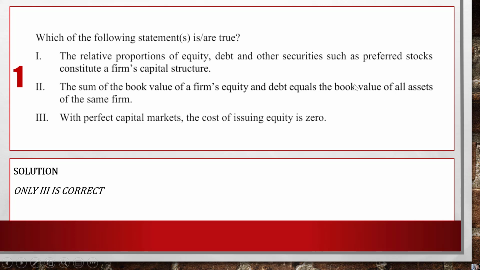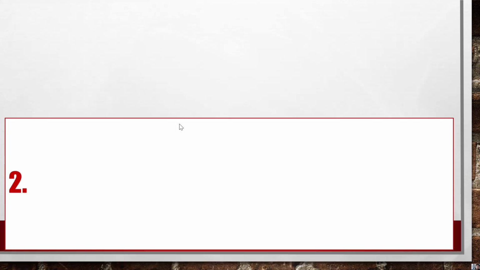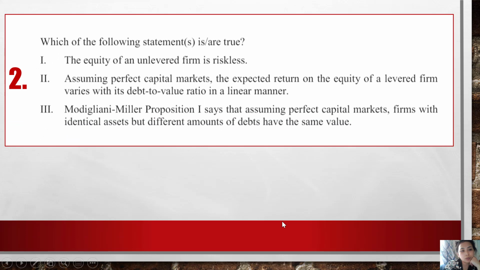We care about the value, not the book value. So this is incorrect. Number 3, with a perfect capital market, the cost of issuing equity is 0. Remember, with a perfect capital market, the transaction cost and administration cost is 0. So the cost of issuing equity should be 0. So 3 is correct.